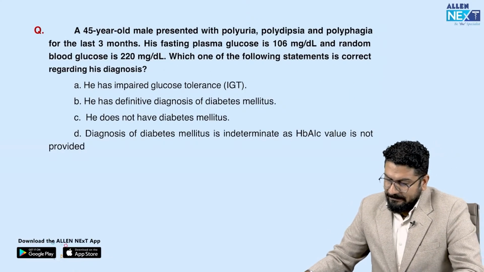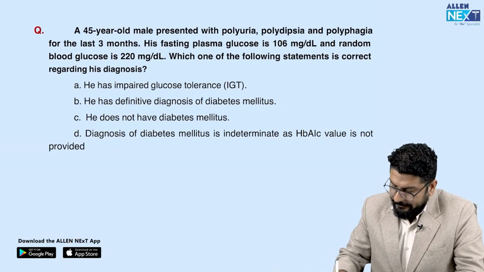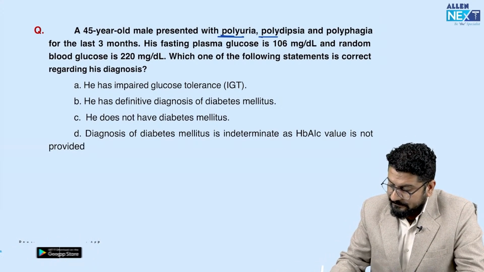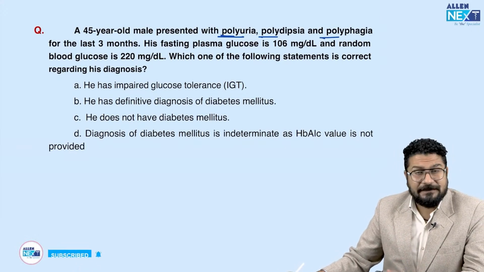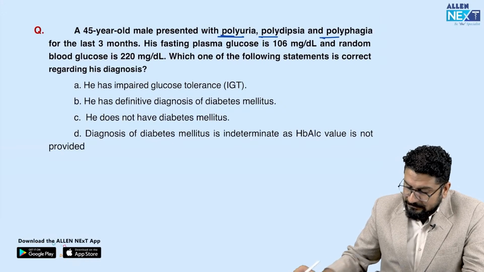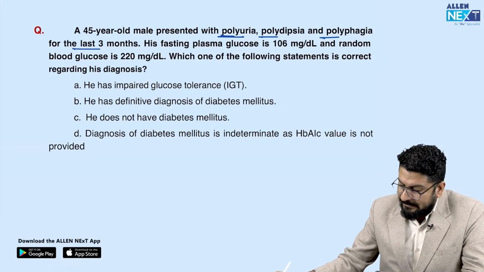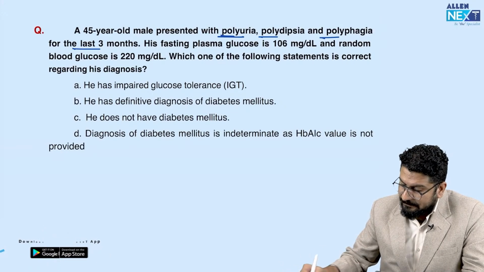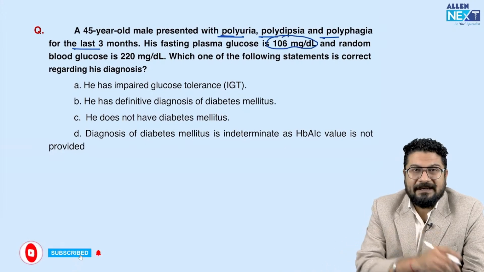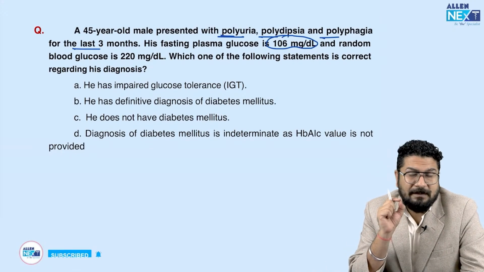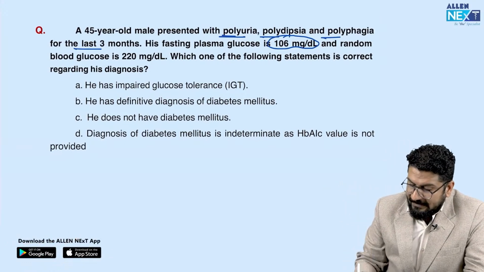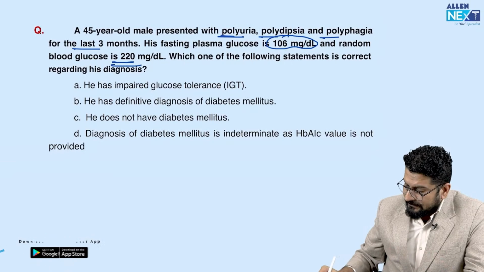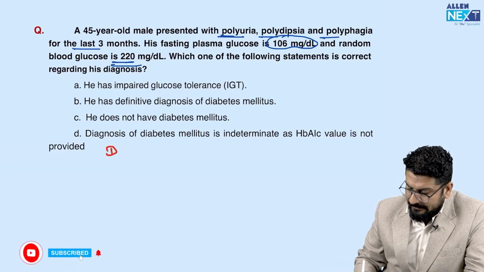A 45-year-old male presents with polyuria. So polyuria, polydipsia, polyphagia. Polyuria and polydipsia are two classical symptoms. Polyphagia is not classical, but again considered a symptom, for the last 3 months. His fasting plasma glucose is 106. You know, to make a diagnosis of diabetes, fasting blood sugar should be more than 126. But here in the question it is written 106. But random is given 220. So just try to understand this. To make a diagnosis of diabetes, what do we need?